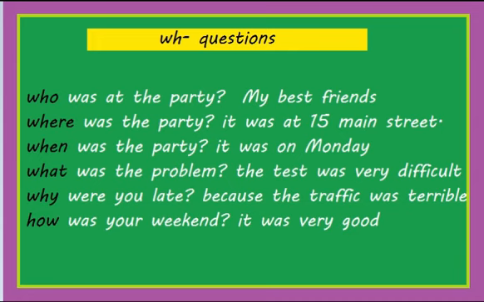When we ask with WH questions, we are asking for information, not just asking to confirm yes or no. For example, the WH words or question markers are who, where, when, why, what, and how.